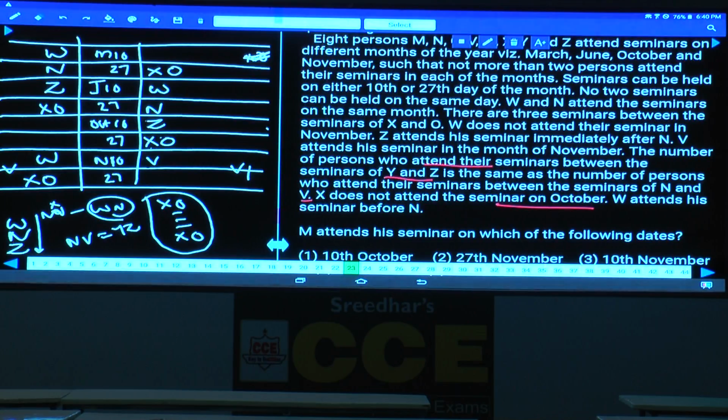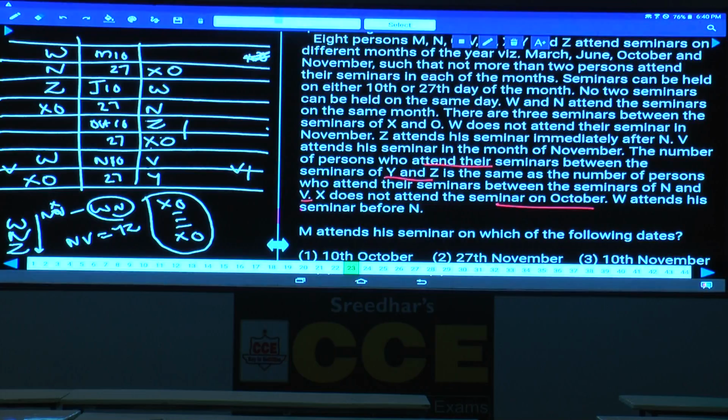Y and Z, can we have 2 in between Y and Z? Between N and V there are 2 in this one, and between Y and Z. Z is here, there are 2, hence Y will be here, isn't it? If Y is here, Y and Z there are 2, and N and V there are 2, then what is the other thing left over here?